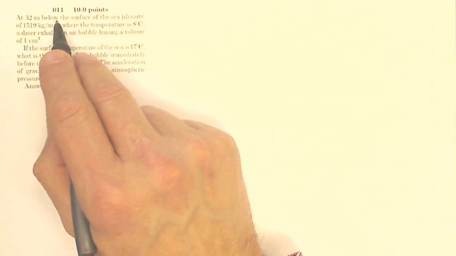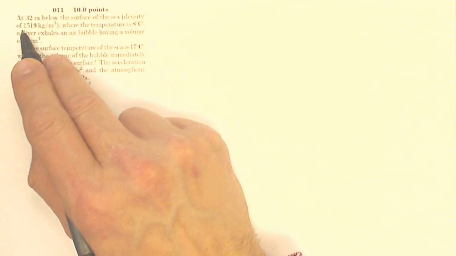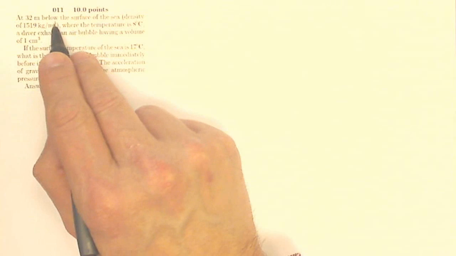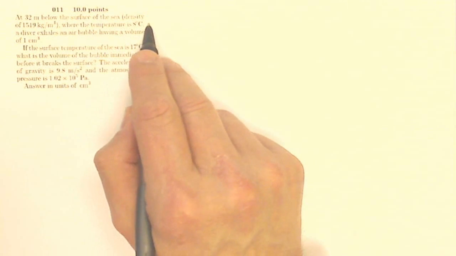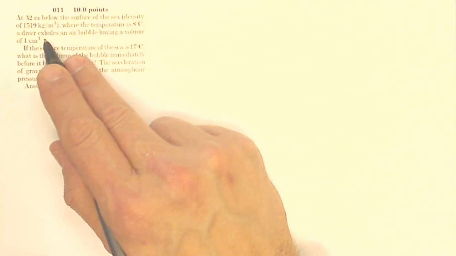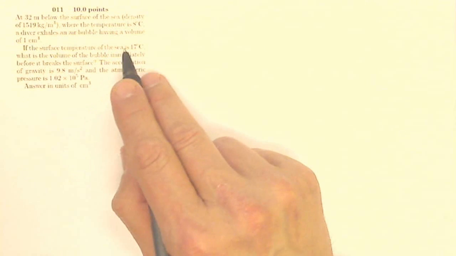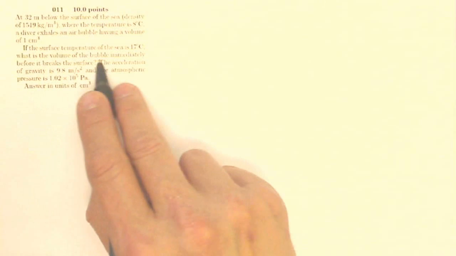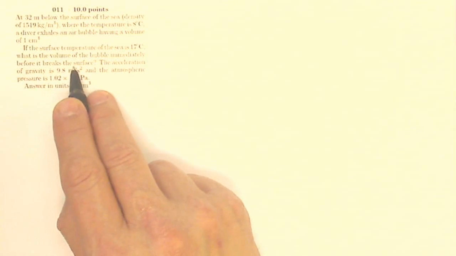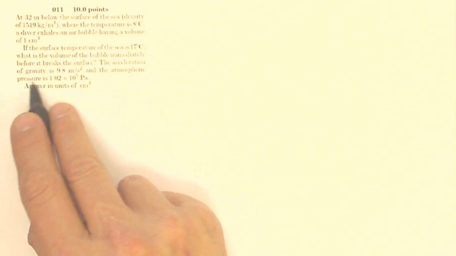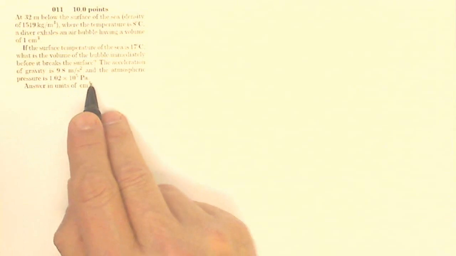At 32 meters below the surface of the sea, density of 1519 kilograms per meter cubed, where the temperature is 8 degrees Celsius, a diver exhales an air bubble having a volume of 1 centimeter cubed. If the surface temperature of the sea is 17 Celsius, what is the volume of the bubble immediately before it breaks the surface, the acceleration of gravity is, and the atmospheric pressure is? Answer in units of centimeters cubed.